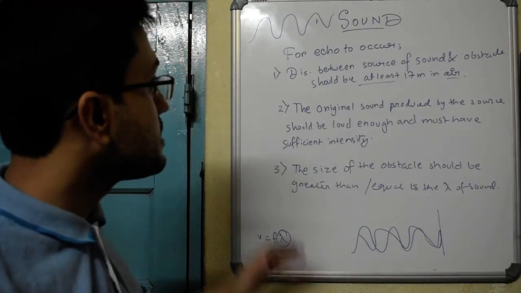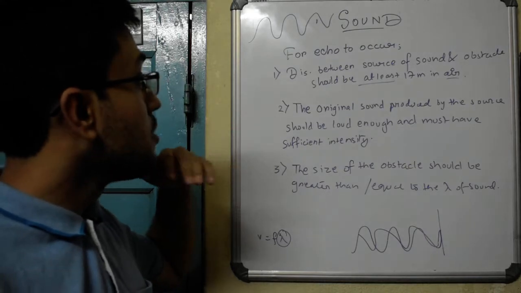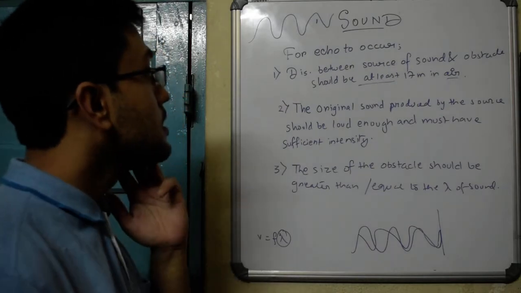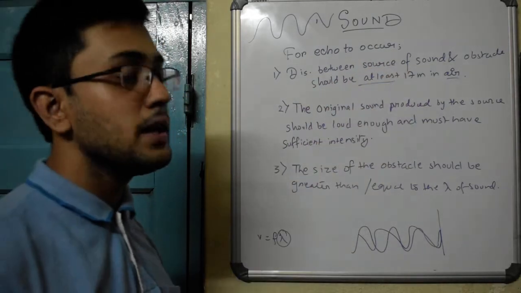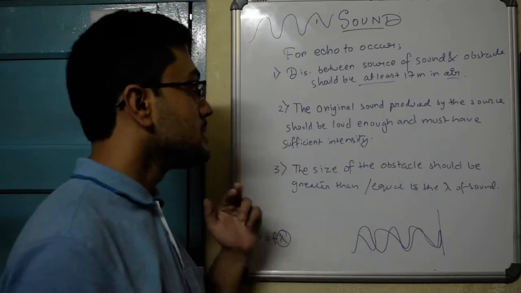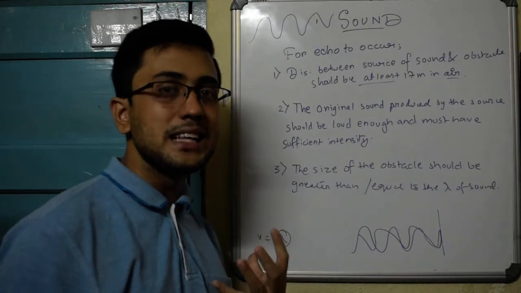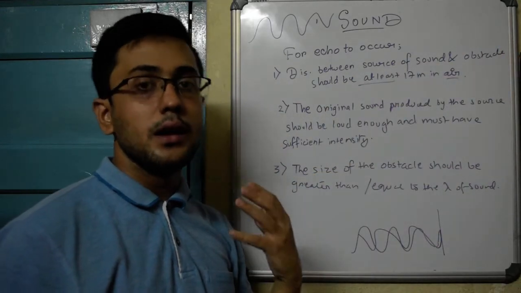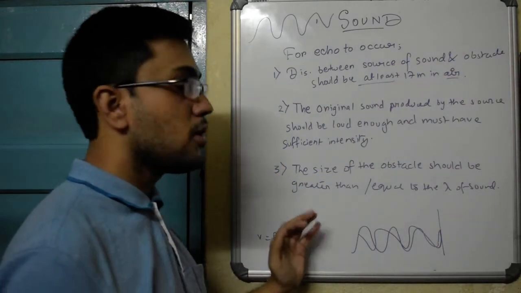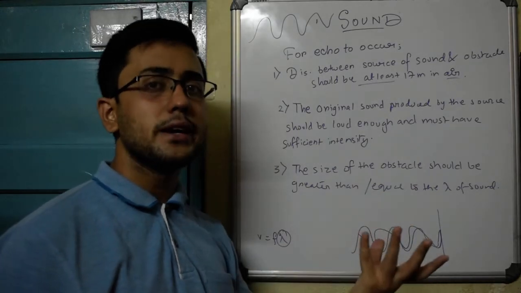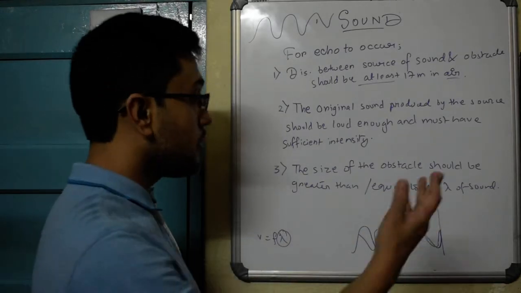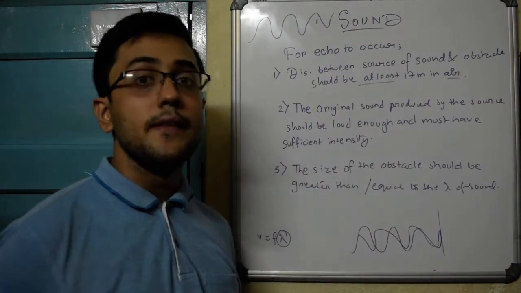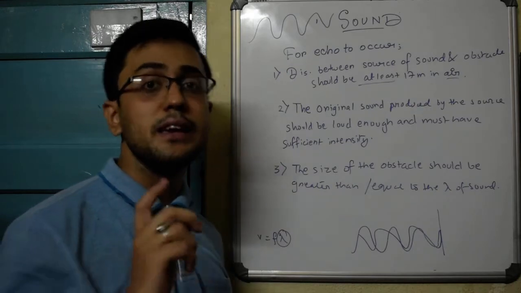So you have to keep in mind these are the 3 conditions for echo to take place. First of all, since our persistence of hearing is 0.1 second, the distance between source of sound and obstacle in air should be at least 70 meters. Secondly, the original sound should be loud and intense enough so that it hits an obstacle and still when it comes back it is audible. Finally, the size of obstacle should be of similar or greater dimensions than that of the wavelength. Otherwise, as I said, it will bypass the obstacle simply. So these are the conditions that must be fulfilled for echo to take place in air.